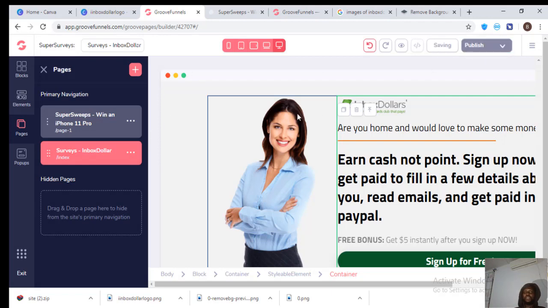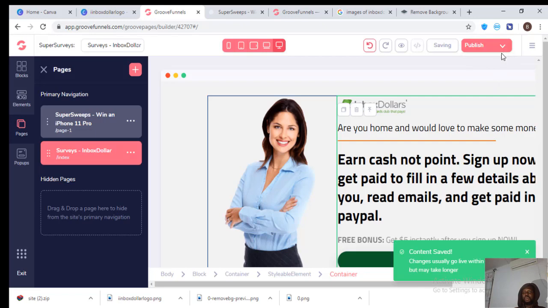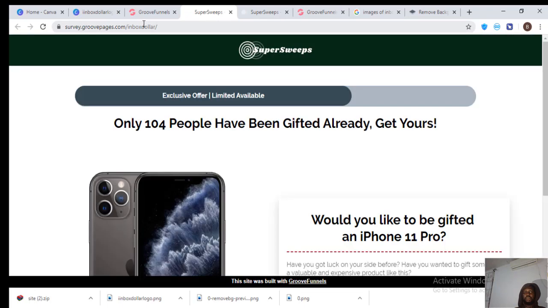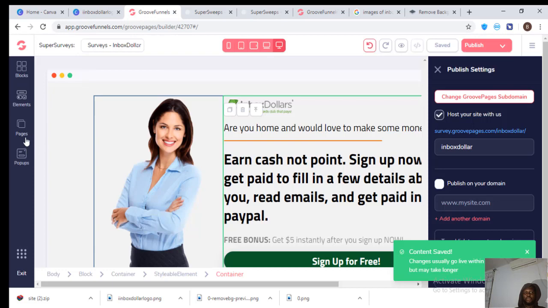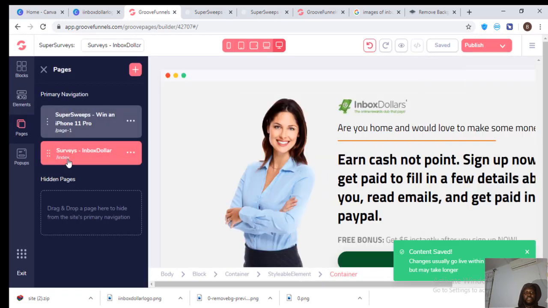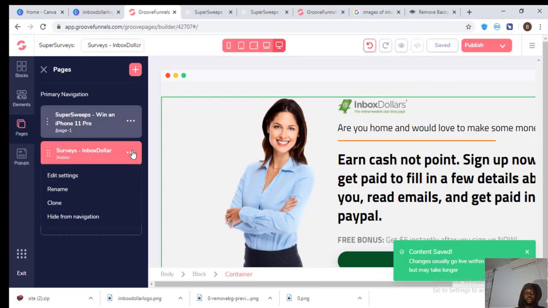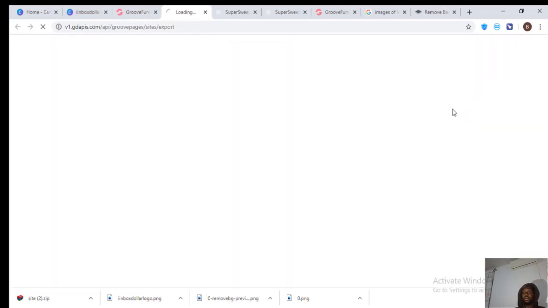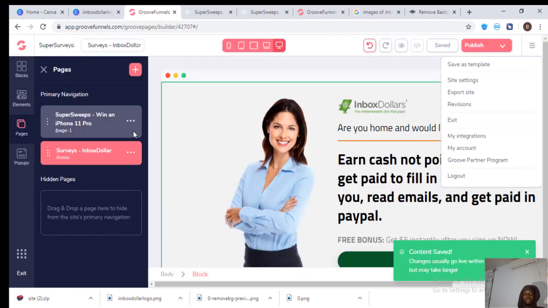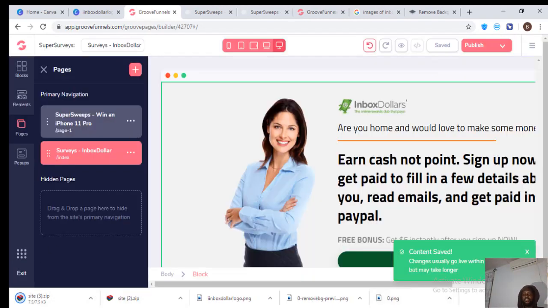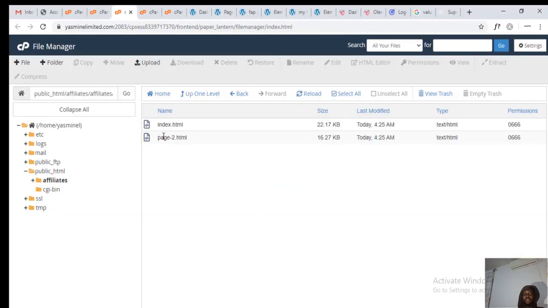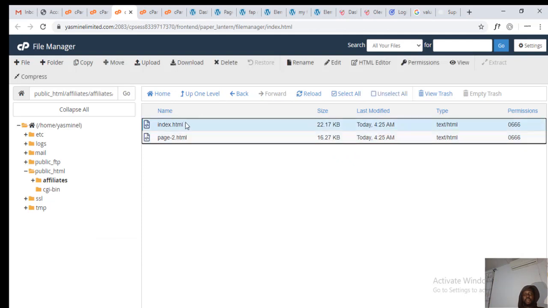Let's save this, publish it. Let's see if what we published here is even working already. Okay, so we set it as the home page now. Index.html is supposed to be the home page, so this is now our home page. Let's download it and see if this will work as expected. Okay, site 3. Let's try this. We just keep trying things in the best way we can.